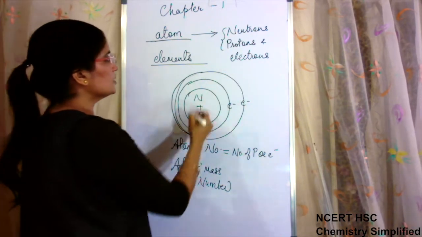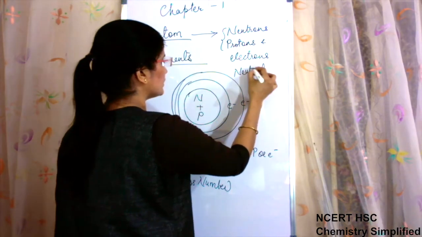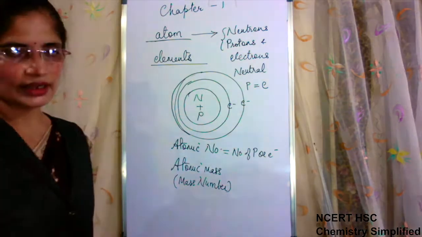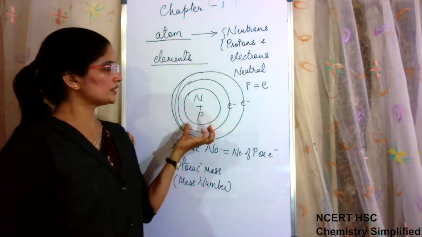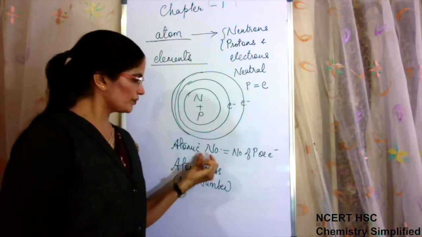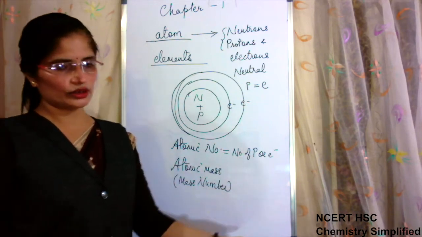Because in a neutral atom, the number of protons is equal to the number of electrons. That is why it is called as neutral atom. So proton and electron are equal, so atomic number is given by the number of protons or electrons.